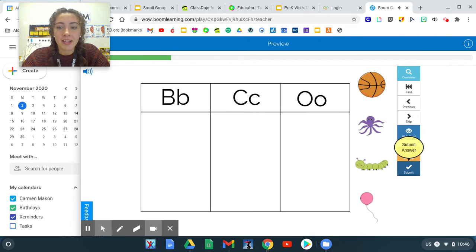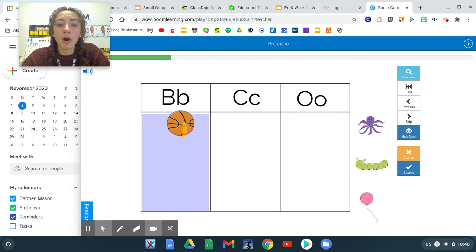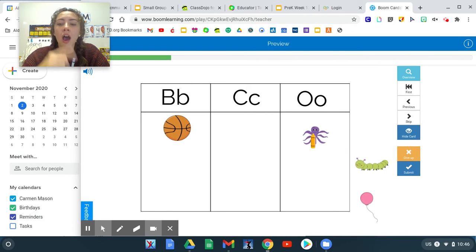Great job. Now let's sort these letters. B, C, O. B says B, C says K, and O says ah. This is a picture of a ball. Ball starts with B. This is an octopus. Octopus starts with ah. Letter O says ah.